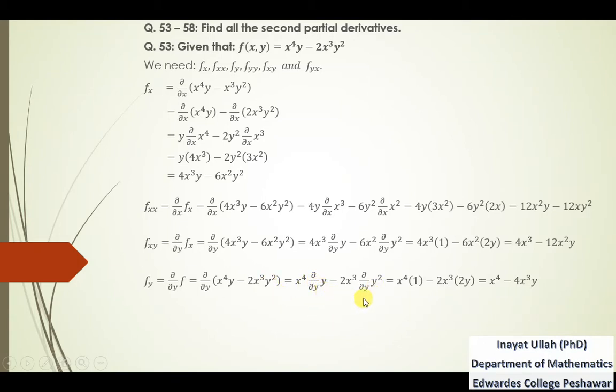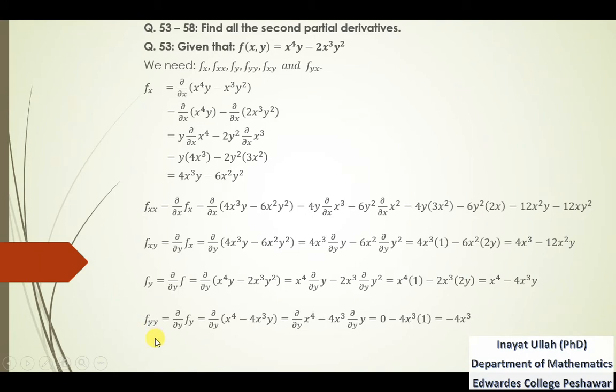This is equal to 1, and this is, by the power rule, 2y. Now x^4 into 1 is x^4, minus 2 twos are 4, so x^3 y is the first partial derivative of f with respect to y.